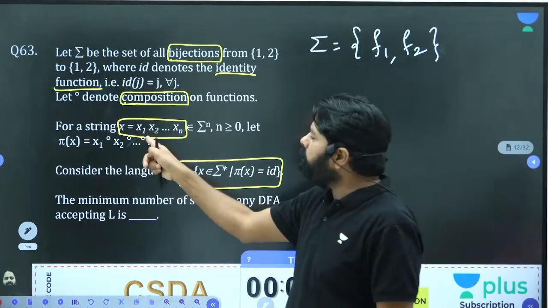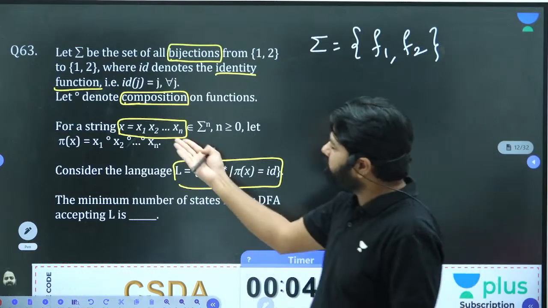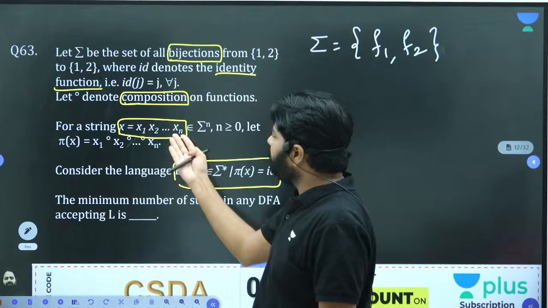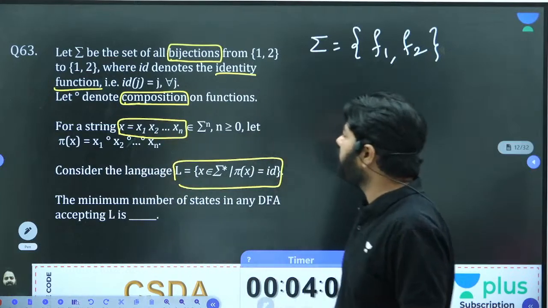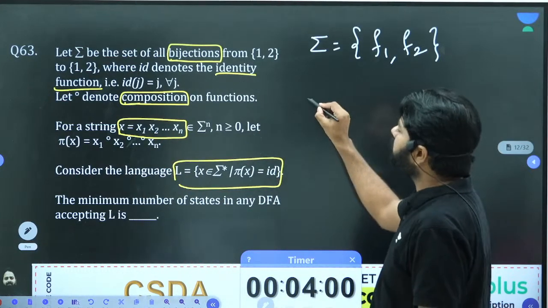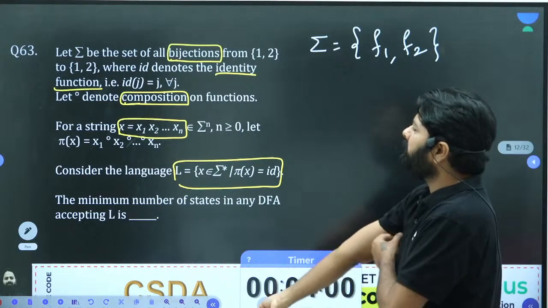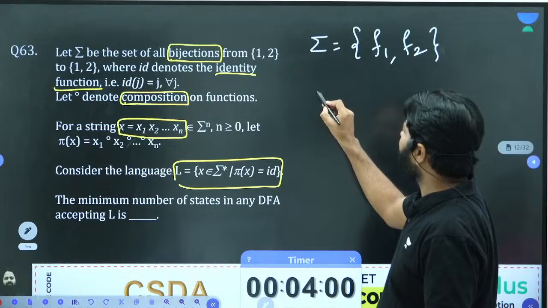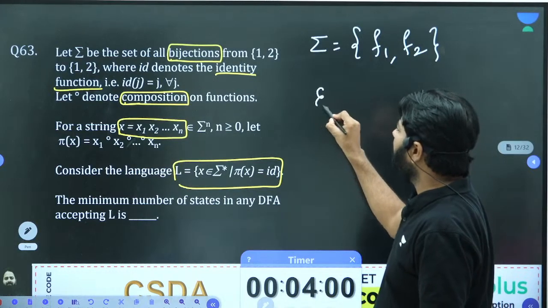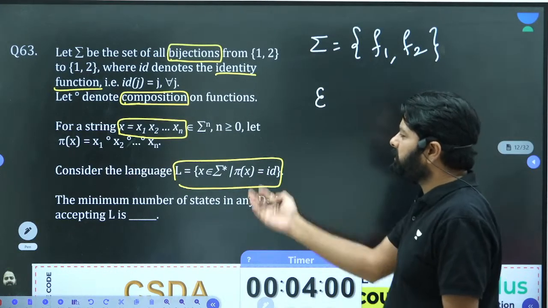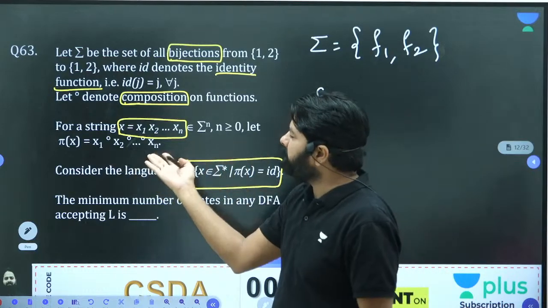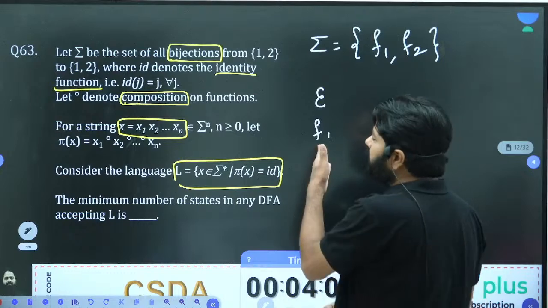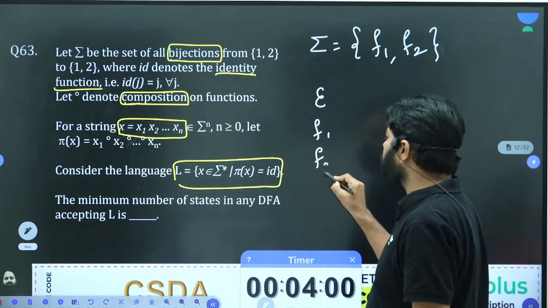Now if you want to form a string, let's say x is your string, x1, x2, xn, you need to apply the composition to form it. Suppose the string is epsilon. You don't need to apply anything, because phi of epsilon gives you nothing. And f1, a single one, no problem. F2 single, no problem.